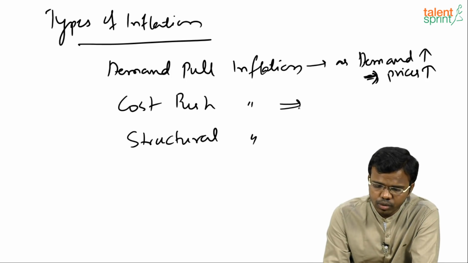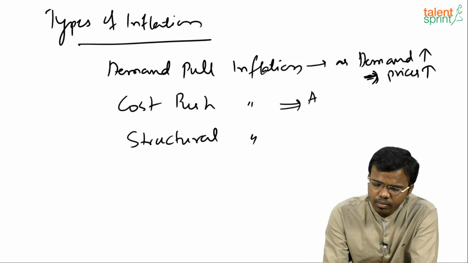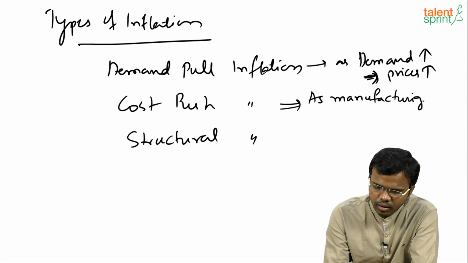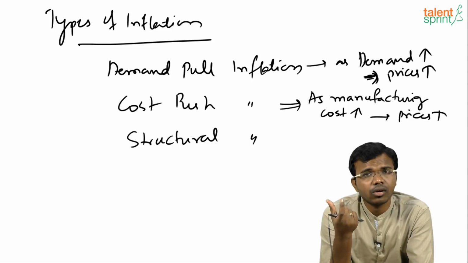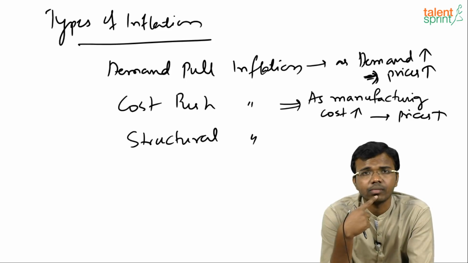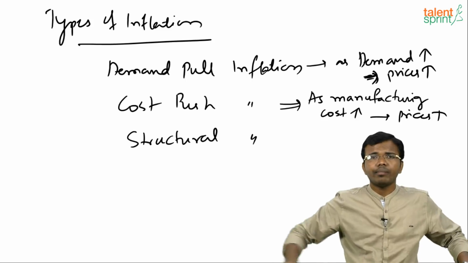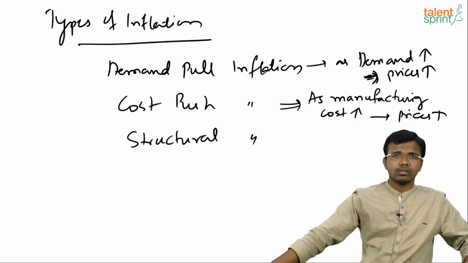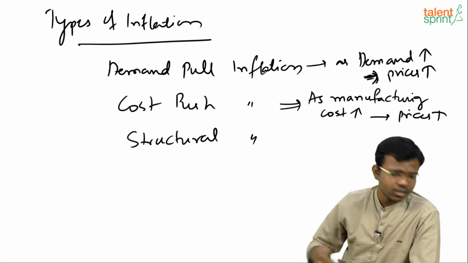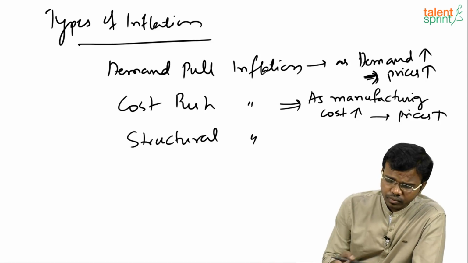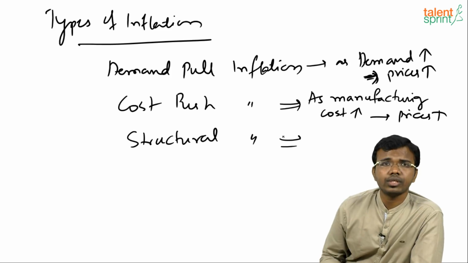Next, what is cost push inflation? So as manufacturing cost increases, prices will rise. Suppose to make that product, the manufacturing cost has risen, the prices may rise. Suppose the workers in the company have gone on strike for bonus. So if the company has increased the bonus, the manufacturing cost has increased. So prices may rise now, right? So this is called cost push inflation.